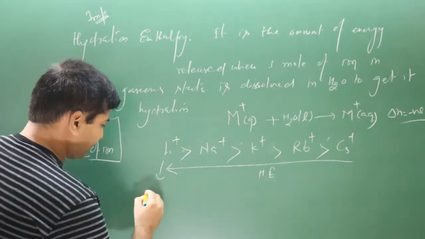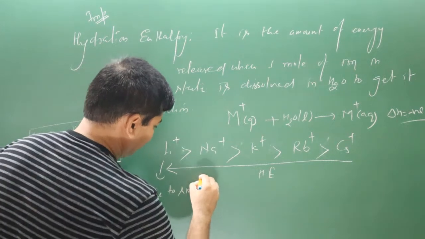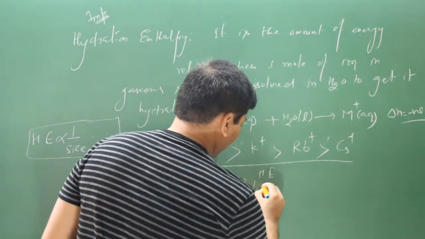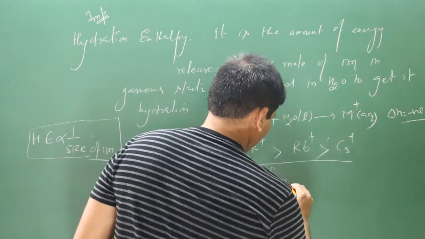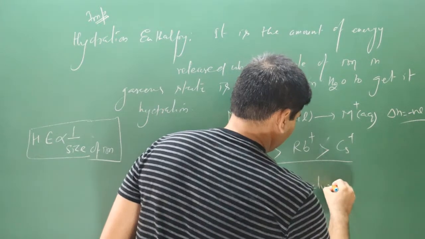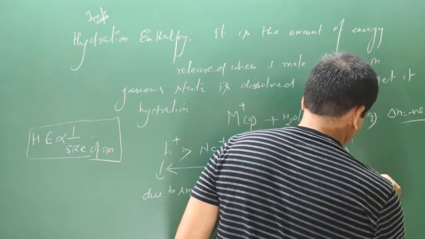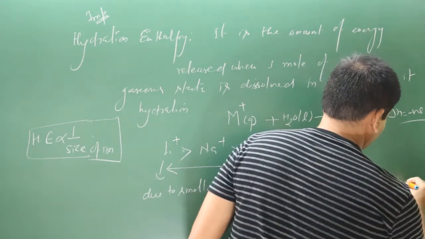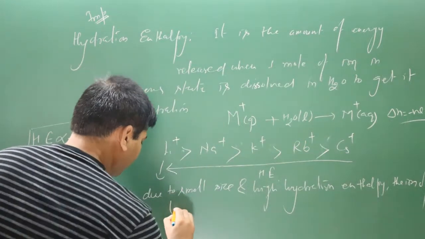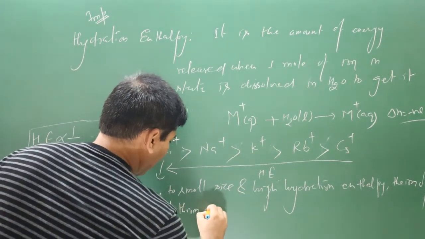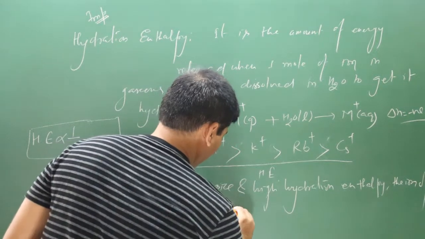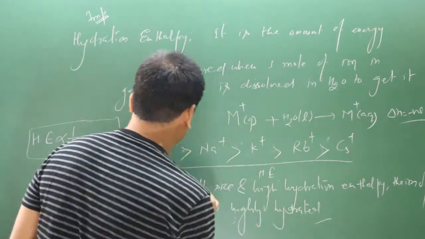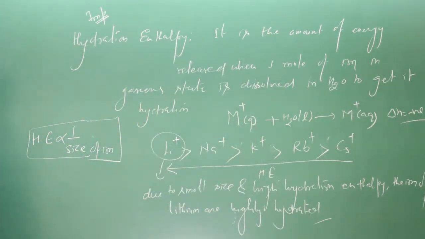The ions of lithium are highly hydrated due to small size and high hydration enthalpy. You can write this sentence. I'm talking especially about the lithium ion. The ions of lithium are highly hydrated.